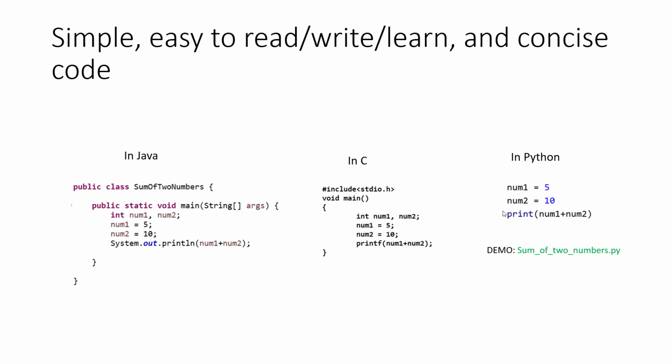So we don't have to declare the data type explicitly, whereas in Java or C language, we should declare the data type explicitly, otherwise we get a compile time error. So in Java and C, we need to declare the data type explicitly. Such types of programming languages are called statically typed programming languages.